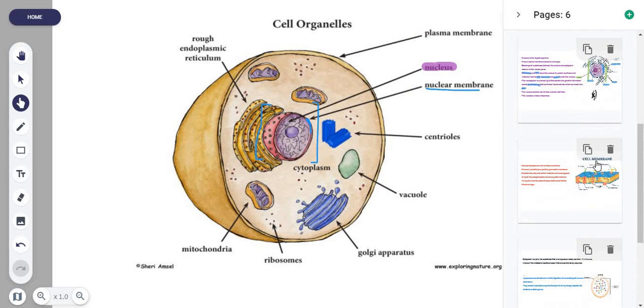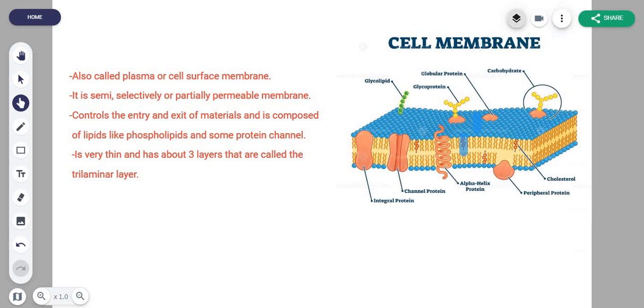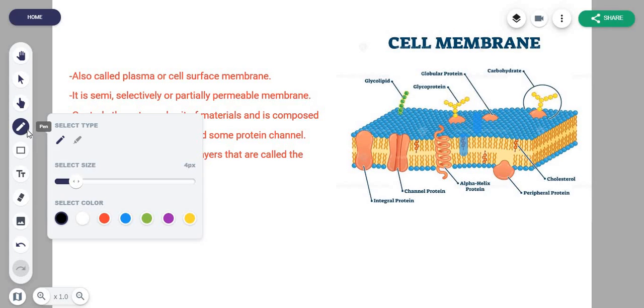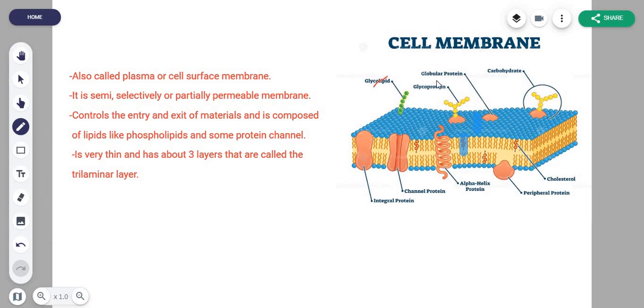Yeah, okay. So I know this is a bit detailed structure, and you don't need to go into the detail of this, as we'll already be covering this in chapter 4. You know, what the different types of lipids and proteins that make up your cell membrane, their functions and stuff like that. So just ignore this. Don't spend too much time on this. I'll be making a video on this, but just get the idea.